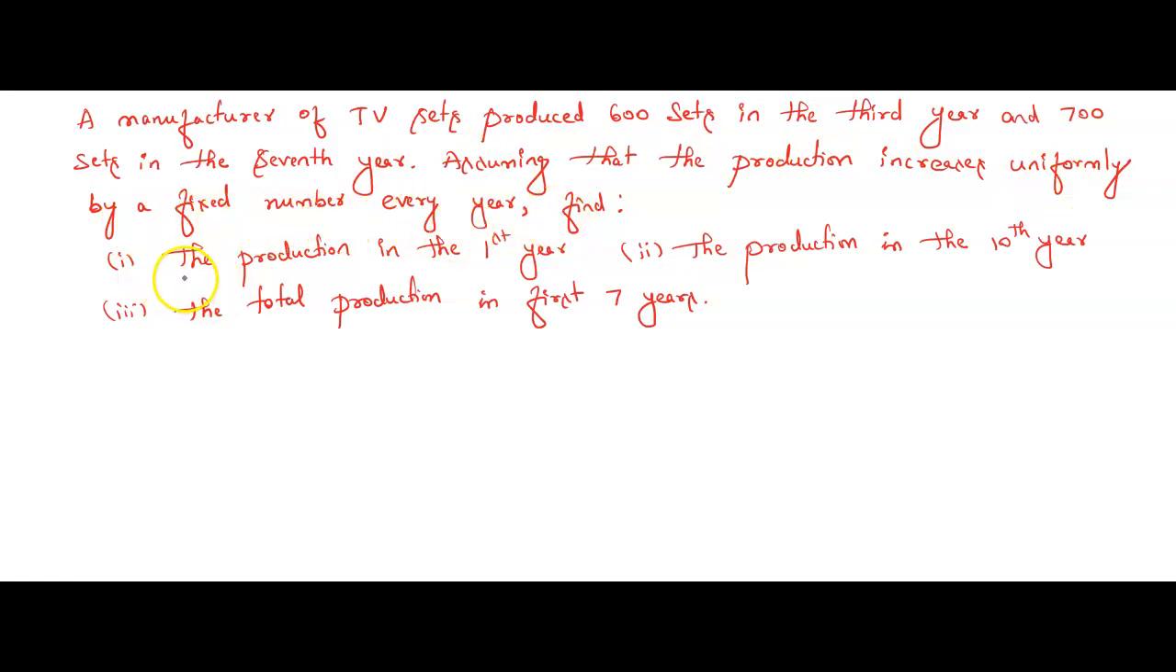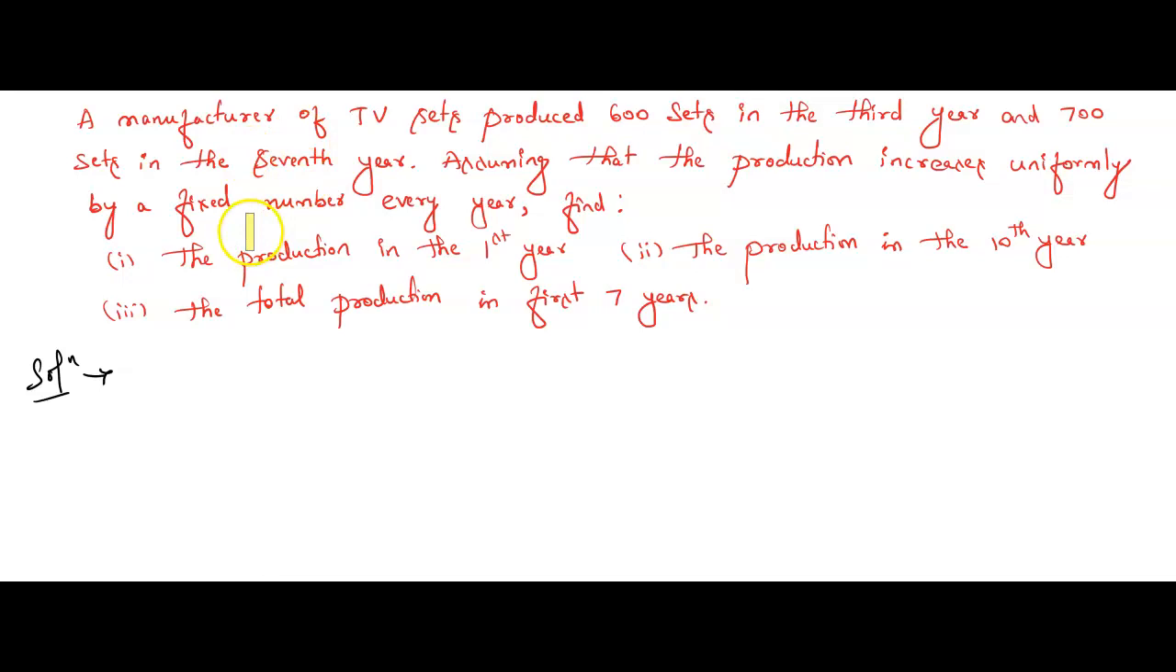Here three cases we need to find. First case, the production in the first year. Second case, the production in the 10th year. Third case, the production in the first 7 years. Okay, come let's solve this problem.